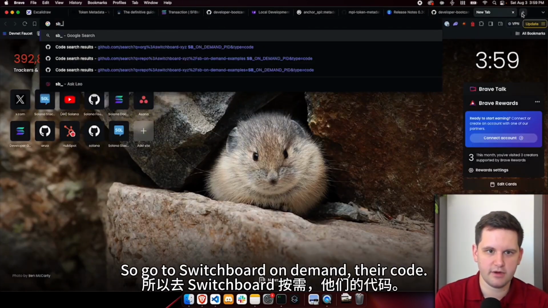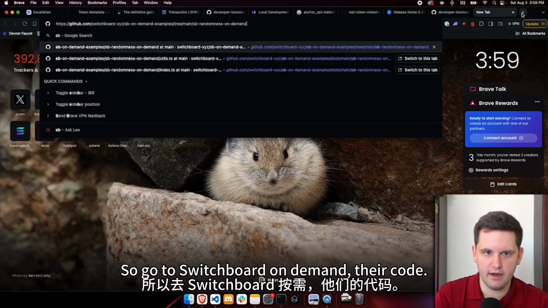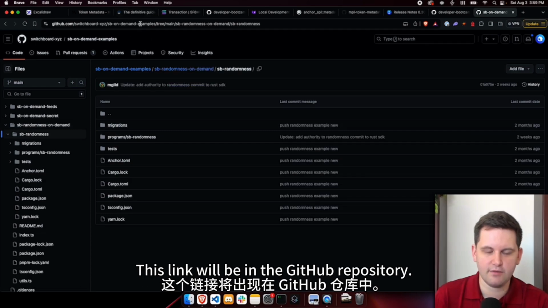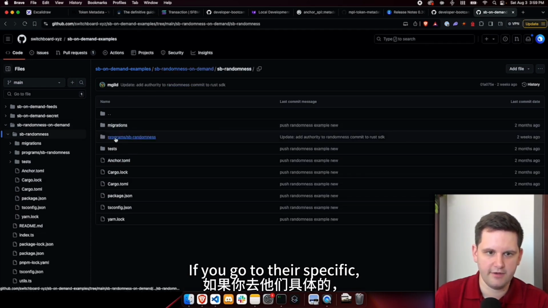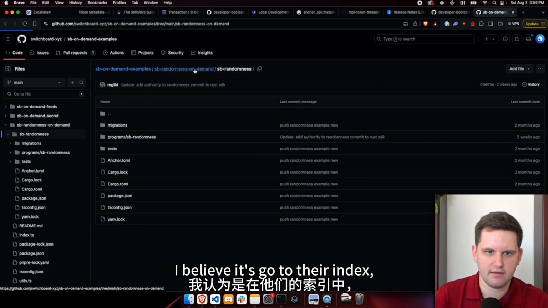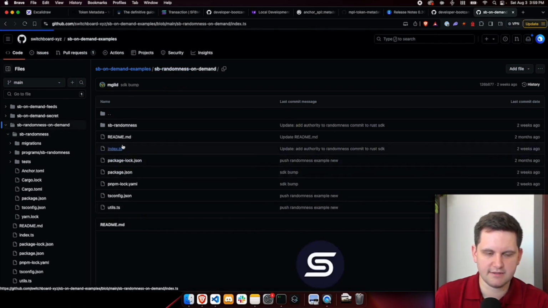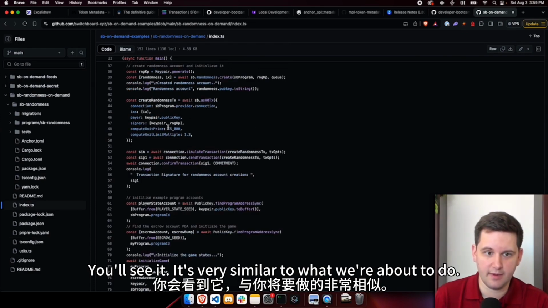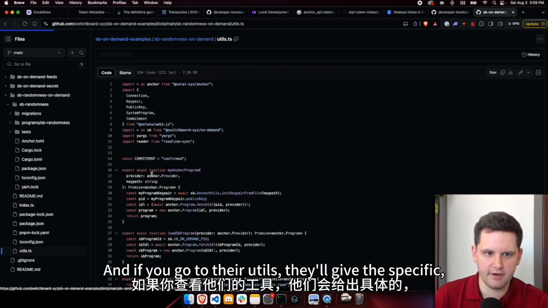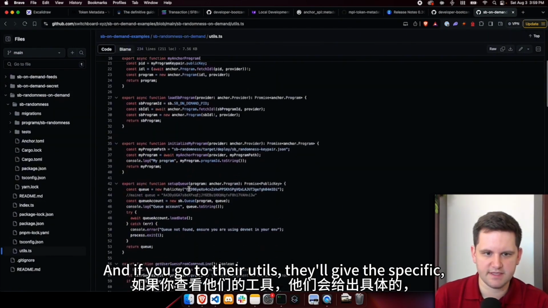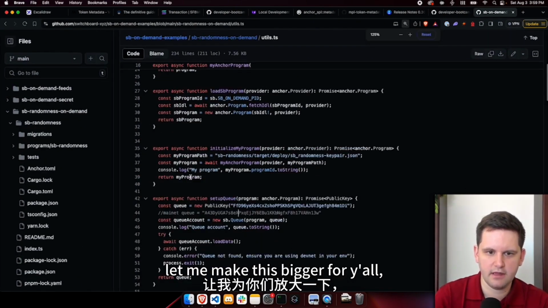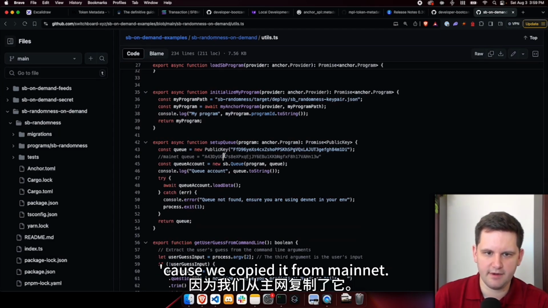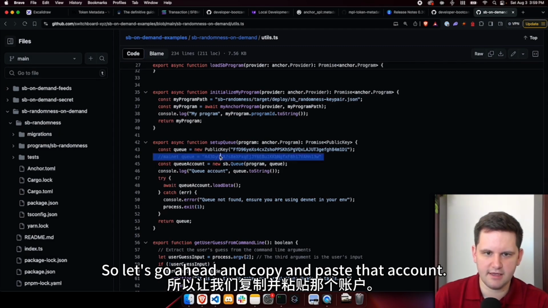So go to Switchboard On-Demand, their code. This is their randomness code right here. This link will be in the GitHub repository. I believe if you go to their index, they're going to have a whole bunch of code here. You'll see it. It's very similar to what we're about to do. And if you go to their utils, let me make this bigger for y'all, they'll give the specific queue. We're going to work with the queue from mainnet because we copied it from mainnet. So let's go ahead and copy and paste that account.